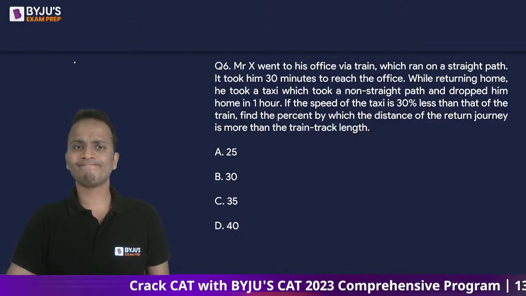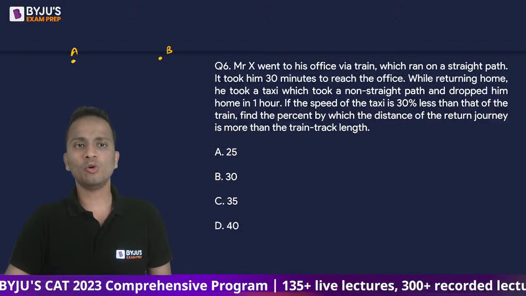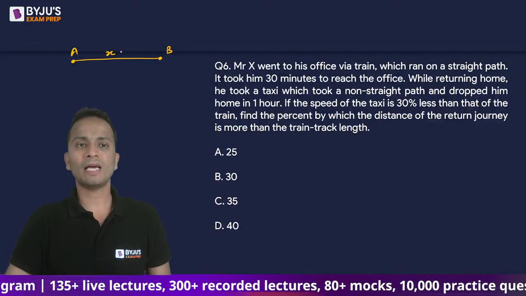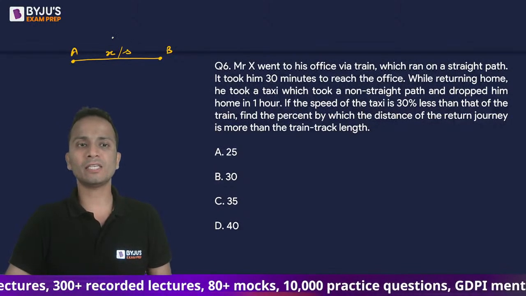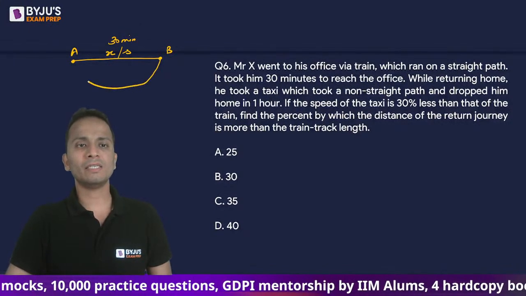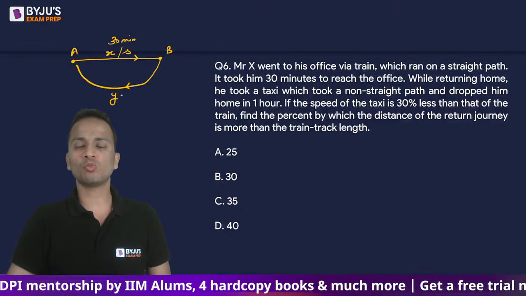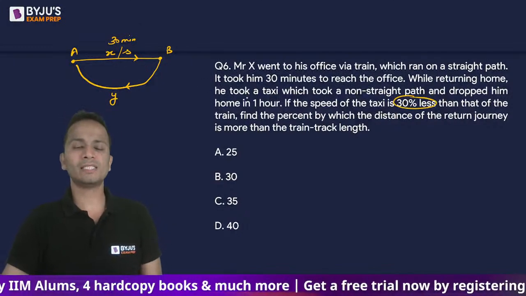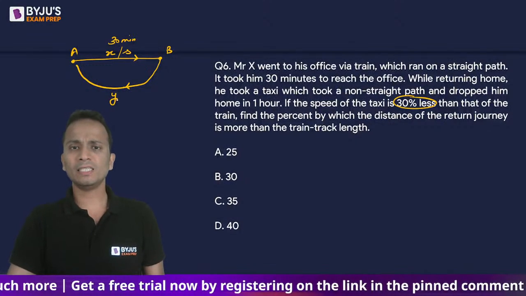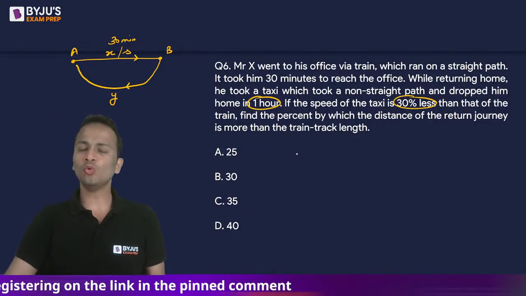Okay, so let's say he's going from point A to point B. Now he goes in a straight line. Let's say he travels a distance x at a speed of s, and he has taken 30 minutes for this. But while coming back, he does not use a straight path. So let's say he travels a distance y. Now the speed is 30% less than that of the onward journey, and now he has taken 1 hour. So we can make two relations.